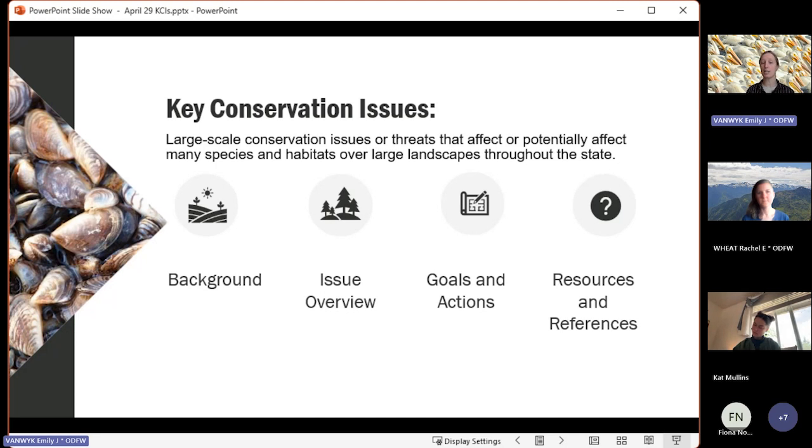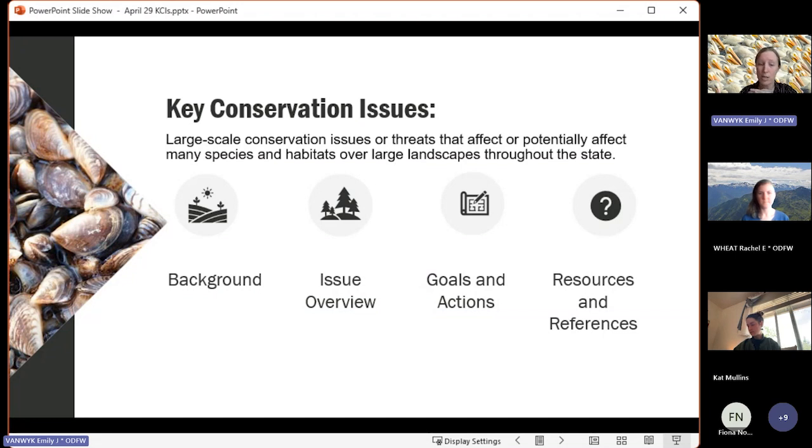Then, each of these KCIs has goals and actions attributed to it. So these are the high-level conservation goals and actions needed to reduce and reverse the impacts of those KCIs. For all of our recommended actions, implementation needs to be tailored to the project and to the partner. We recognize that in many cases, these are actions that are already occurring, and they should be continued or expanded. And in other cases, new actions are identified. For all of these, success really hinges on cooperative efforts by a variety of entities. And finally, resources and references.